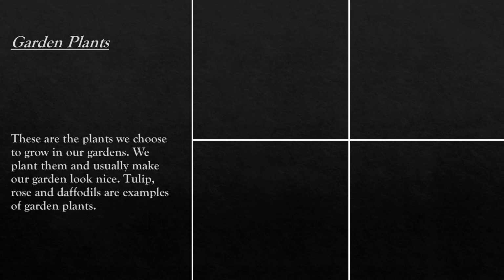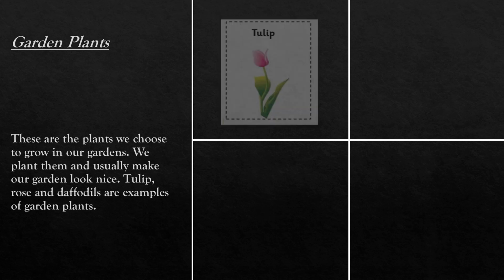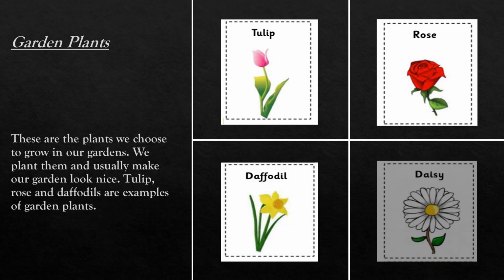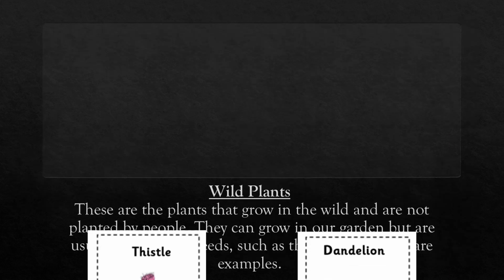In the garden, there are 2 types of plants: garden plants and wild plants. Let's talk about garden plants first. These are the plants we choose to grow in our gardens. We plant them and usually make our garden look nice. Tulip, rose, daffodils, and daisy are examples of garden plants.